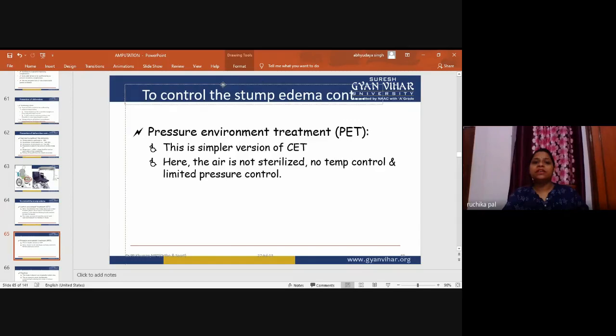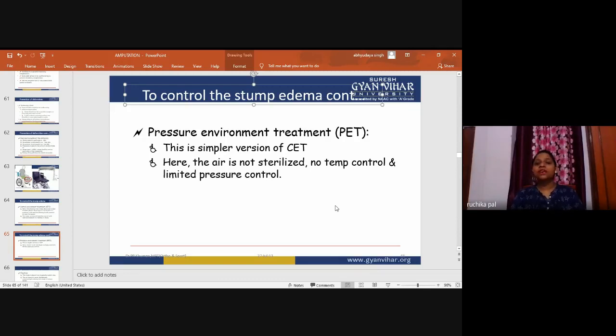Again, the same thing is of the pressure environment treatment. That is the control environment treatment. It is a pressure environment treatment. It is a simple version of CET. Here the air is not sterile, no temperature control, and limited pressure control.